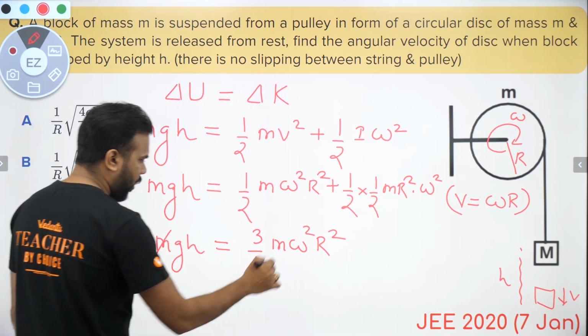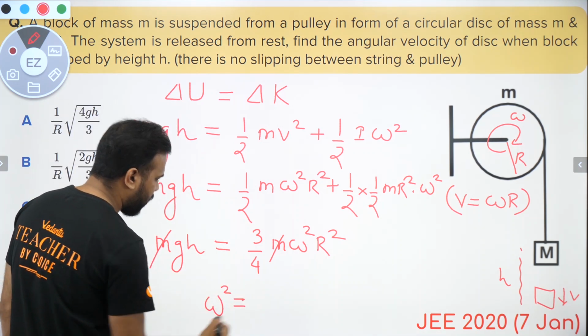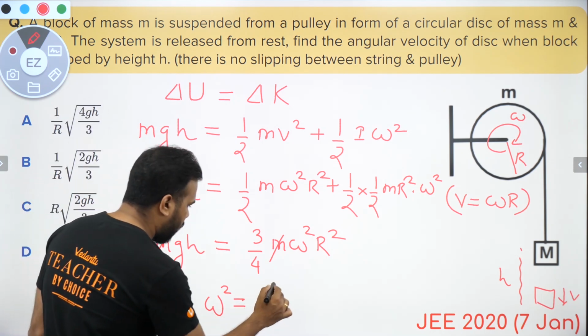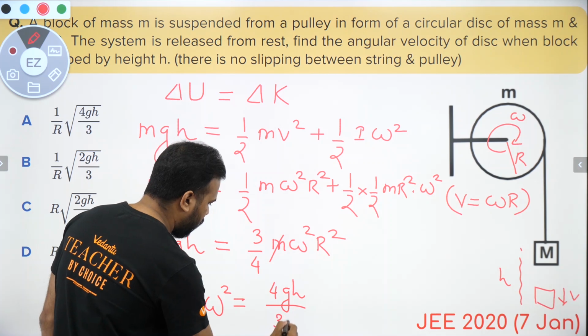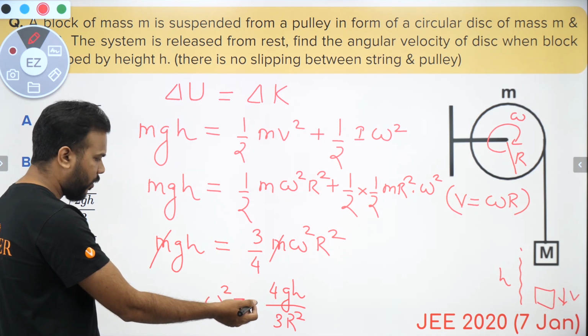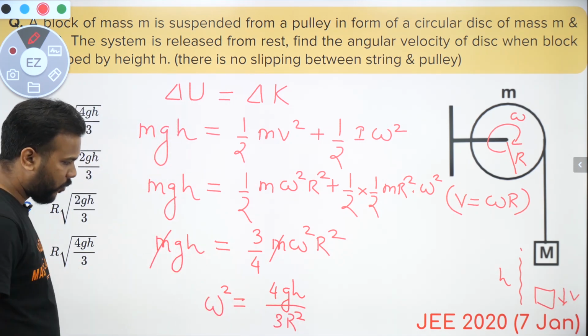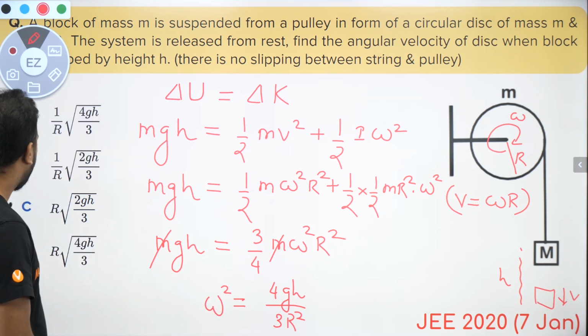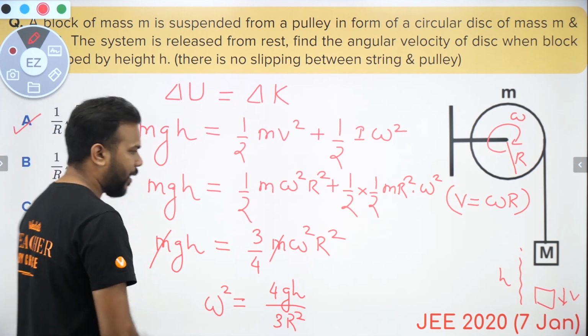So what do you see? M gets cancelled from here, and if you rearrange, you get omega square, because that is what we are interested in finding. So we get 4gh divided by 3r square, which means what guys? If you take the under root, then this r square will come out of the under root, and you will be left with under root of 4gh by 3, which on looking at the options tells us that option A, 1 upon r under root of 4gh by 3, is going to be our correct answer.